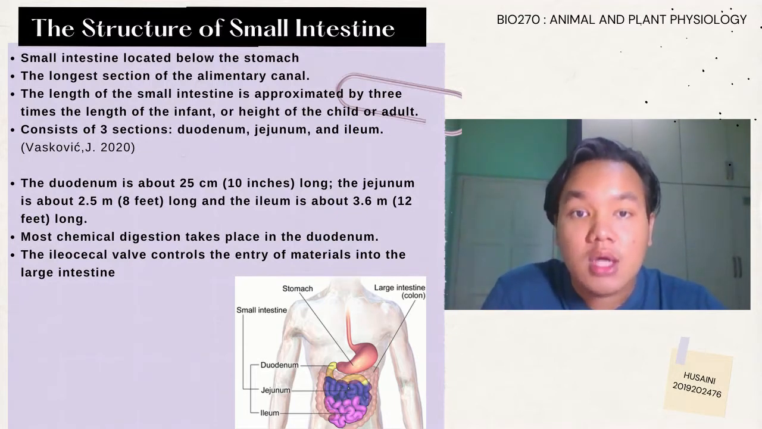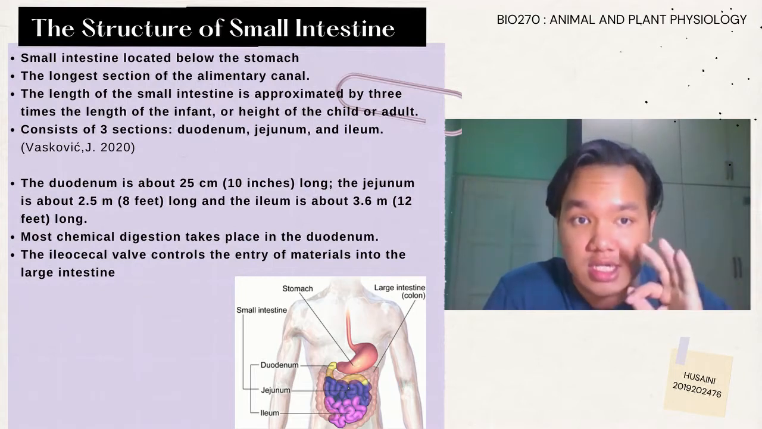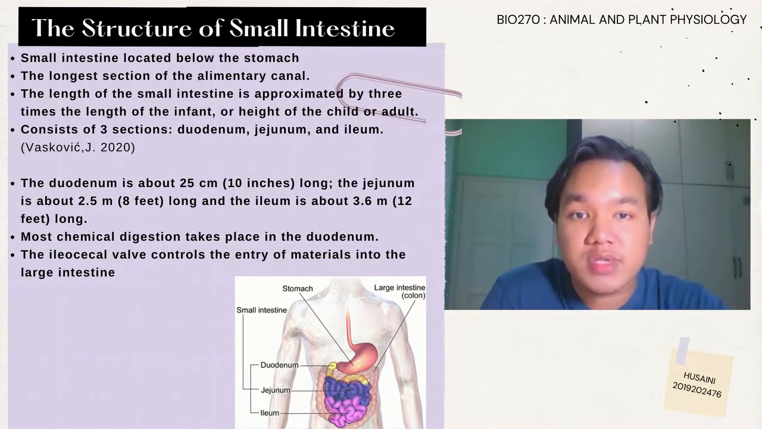The small intestine has three sections, with the duodenum being the first section, as it wraps around the pancreas and connects to the pylorus of the stomach. The jejunum is the second, middle region of the small intestine, and the ileum is the third section. At the end of the ileum is the ileocecal valve, which controls the entry of materials into the large intestine.